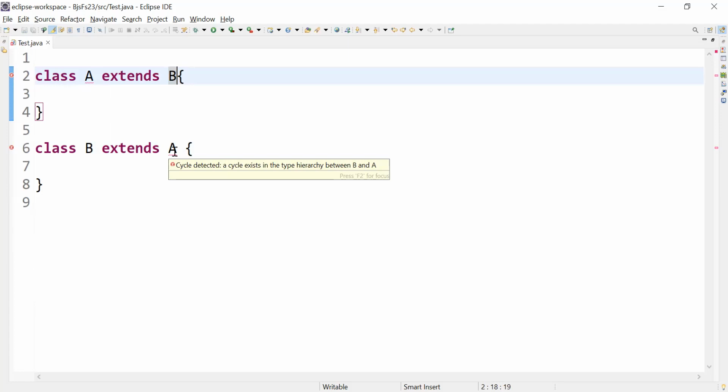In future you will learn constructor and setter dependency injection. In that also, cyclic dependency injection is not possible through a constructor. Got the clarity? Okay. So this is the proof about which inheritance types are possible and which are not possible.